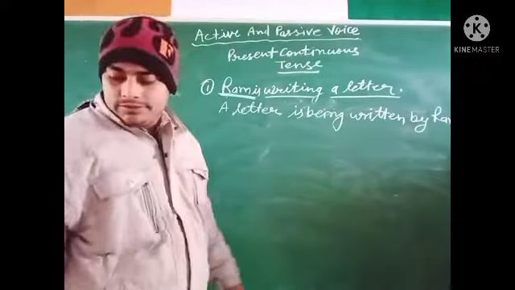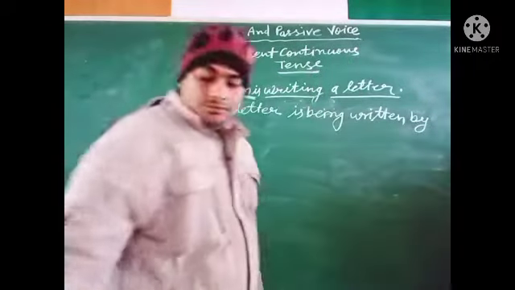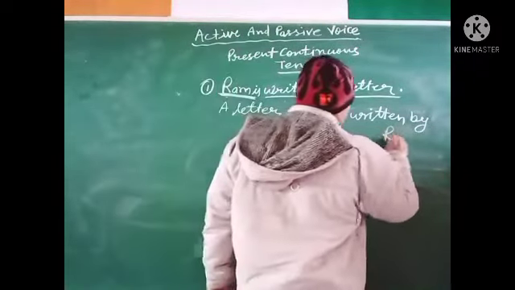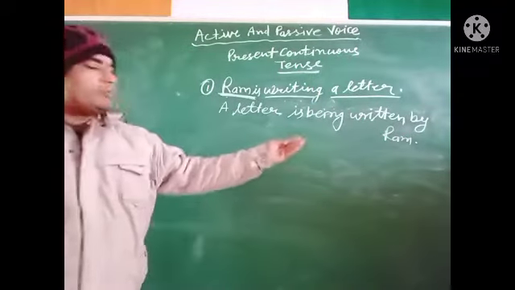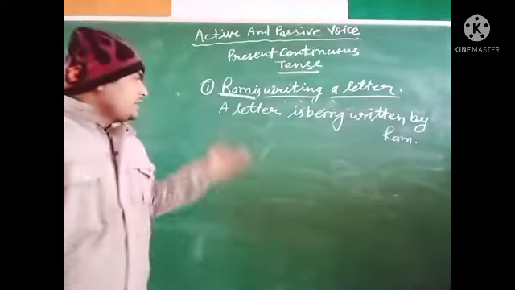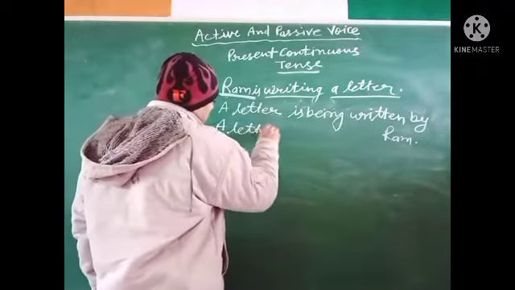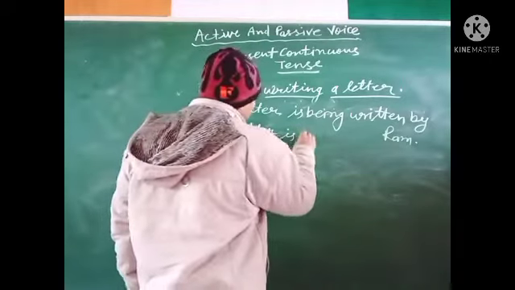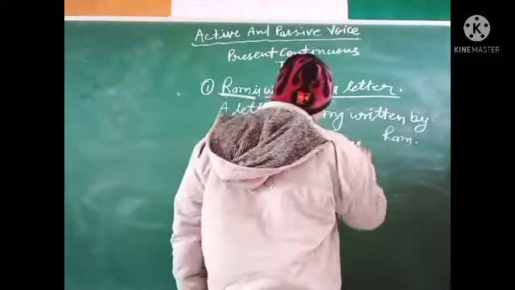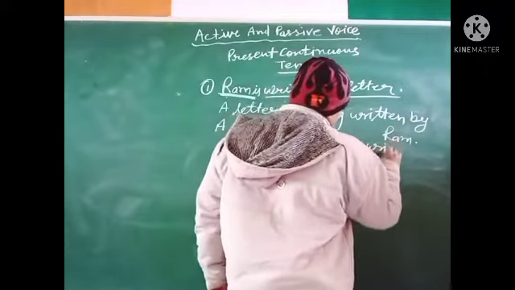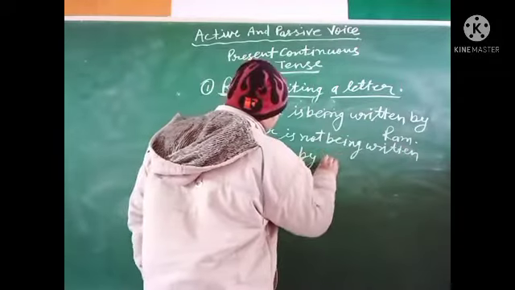This is your sentence. A letter is being written by Ram. Negative: a letter is not being written by Ram.